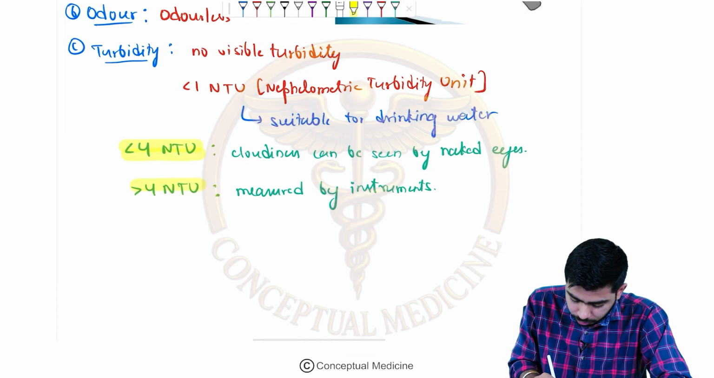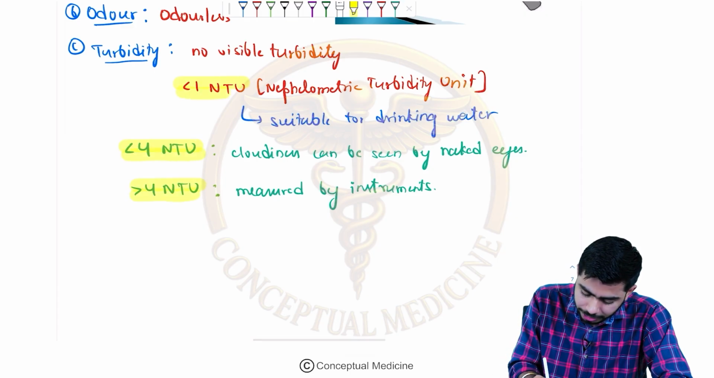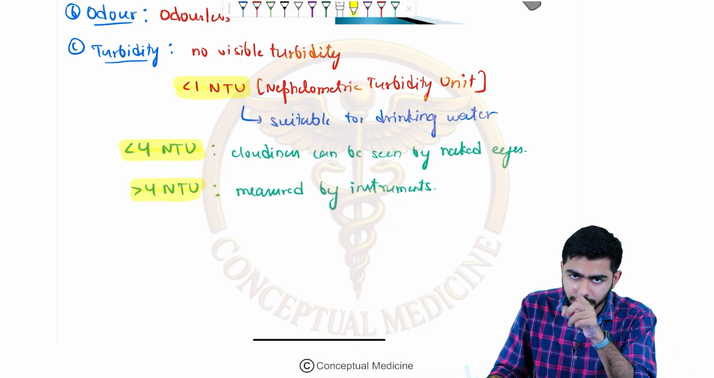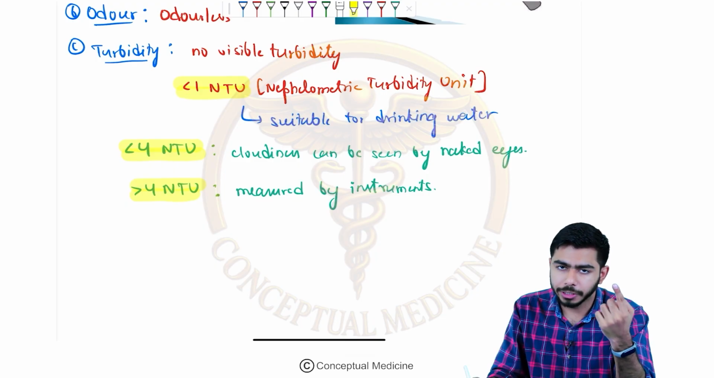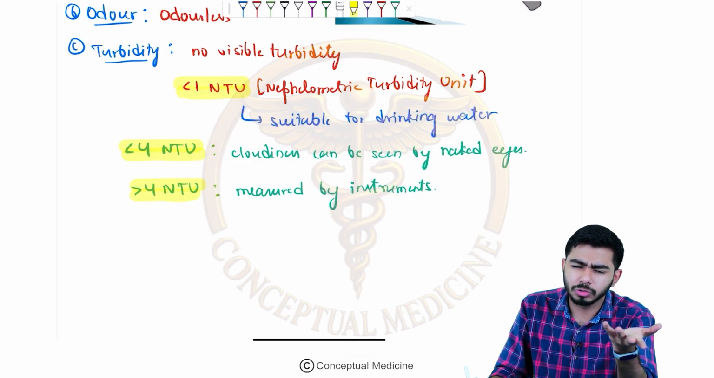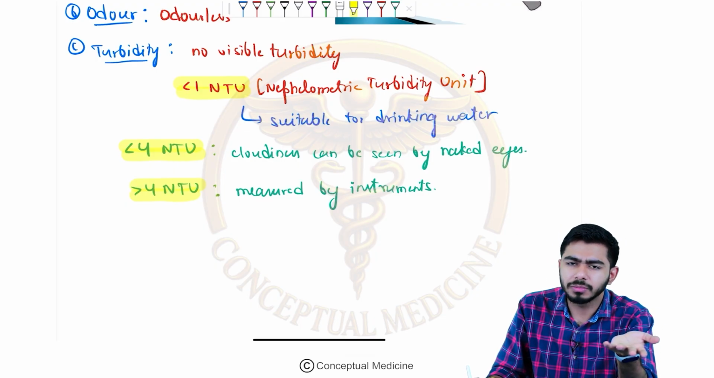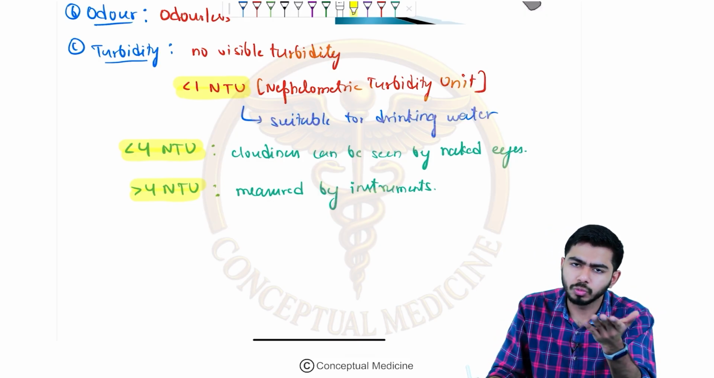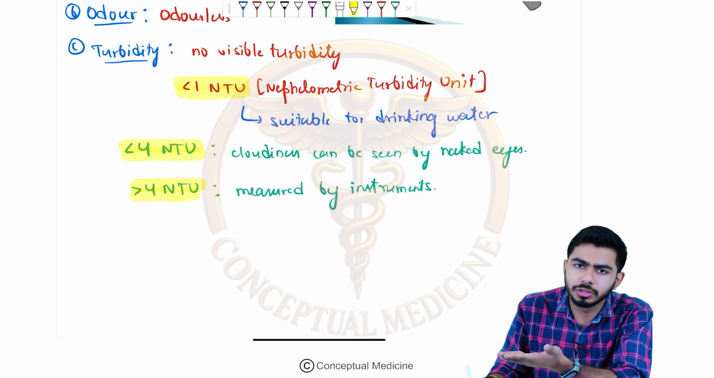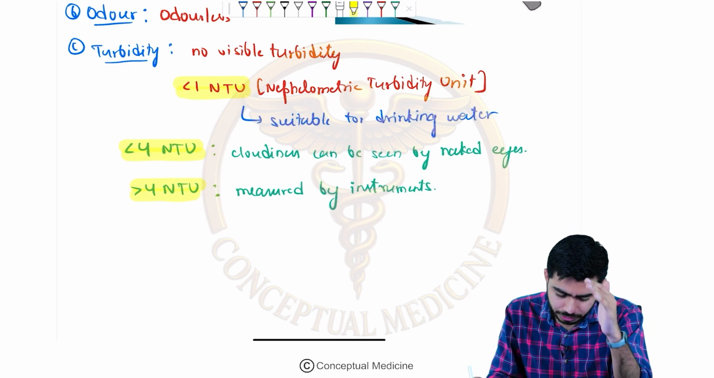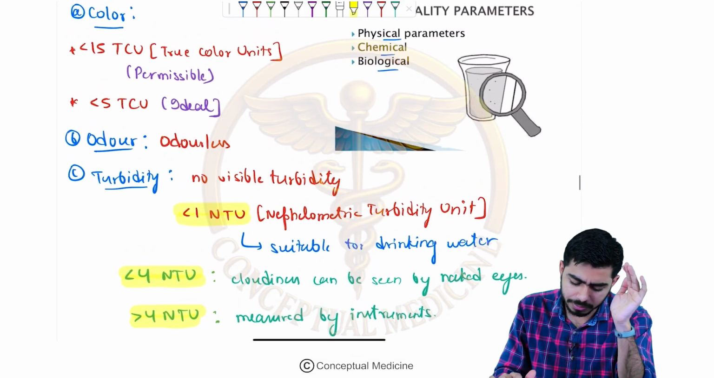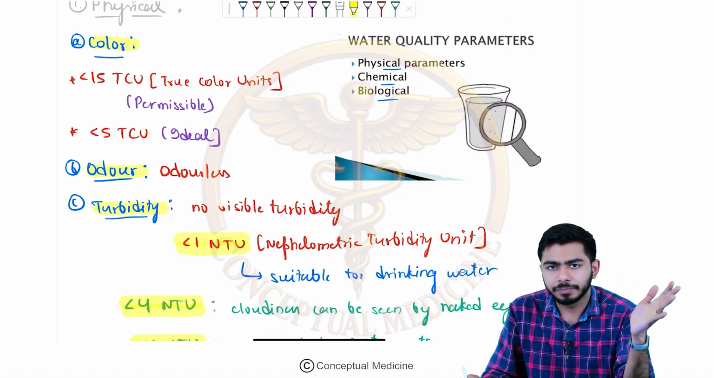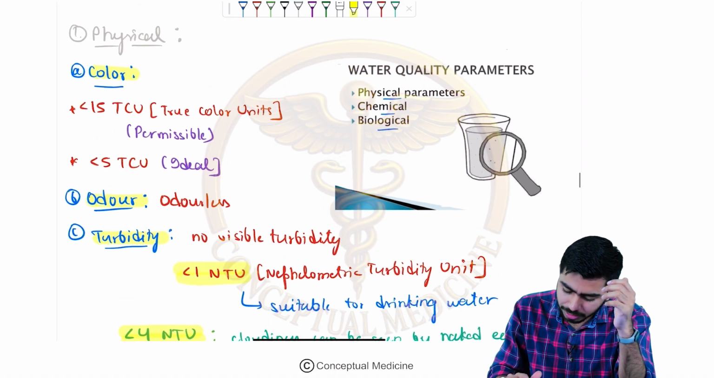Usually less than 1 NTU is suitable for drinking water. However, the cloudiness will be seen after 4 NTU, but even if it is 2 or 3, it is still not suitable for drinking, because obviously it has turbidity, just that you can't see it with the naked eyes. You need some kind of instrument for measuring that, right? So once we have talked about the physical parameters, guys, these are the main important physical parameters: the color, the odor, and the turbidity. Once we are clear with that, we shall move on to the chemical parameters, guys.